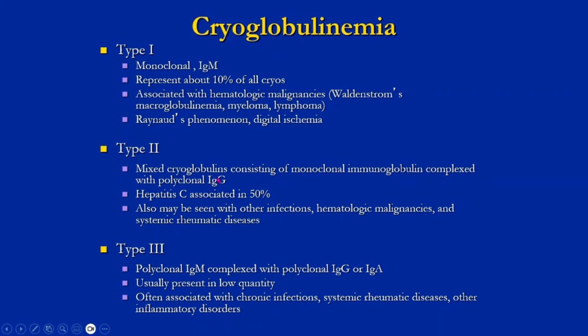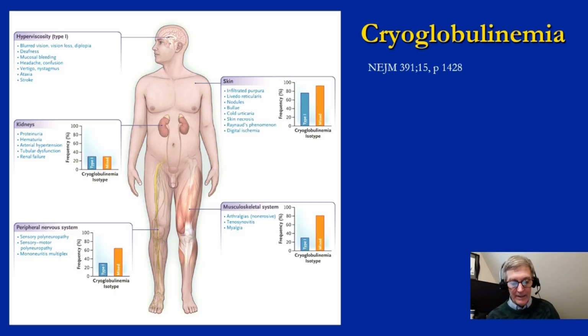Type 2 is a mixed cryoglobulin consisting of a monoclonal immunoglobulin complex with a polyclonal IgG, most typically associated with hepatitis C, and again can either fix complement or occlude the vessel. And type 3 is most often connected with other autoimmune diseases, and it's a polyclonal IgG or IgA with an IgM.